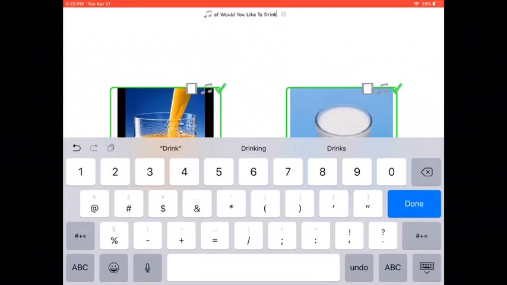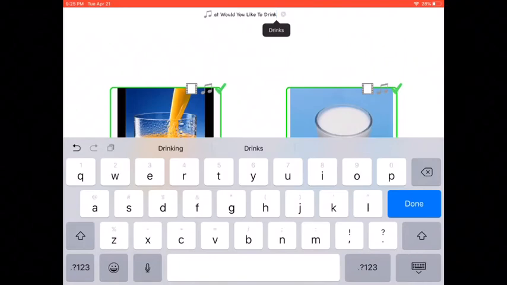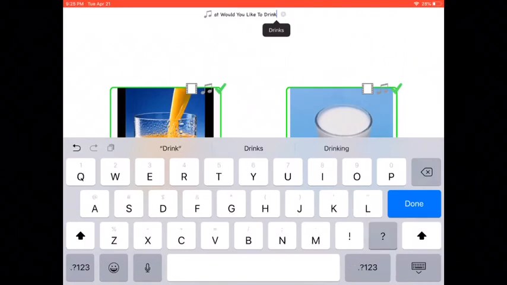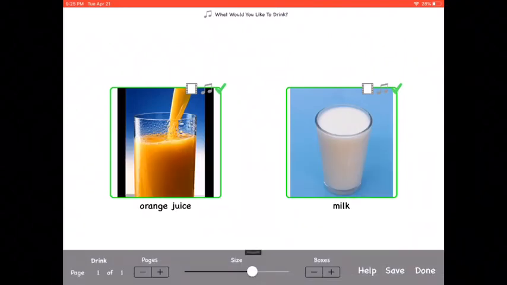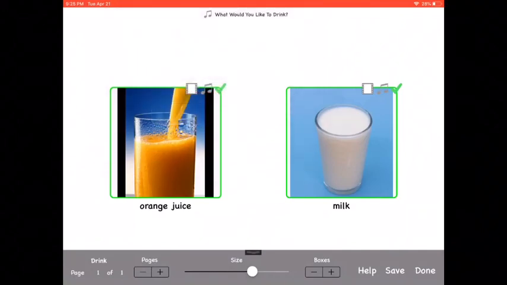You can also record. If you click on the music note, you can make a recording that would say, what would you like to drink? Today we'll just leave it at that, and so you can save it.